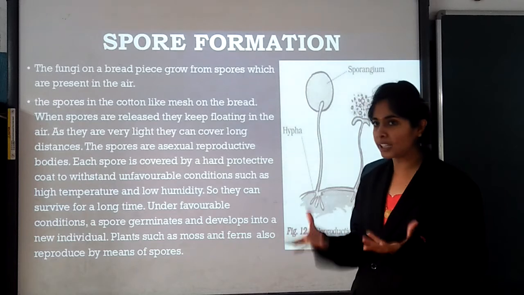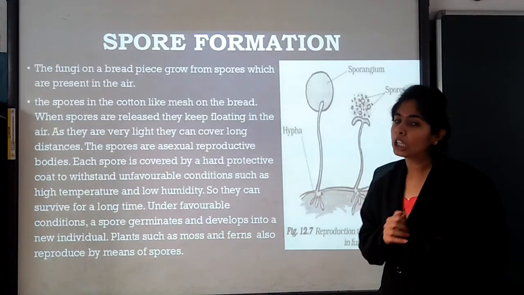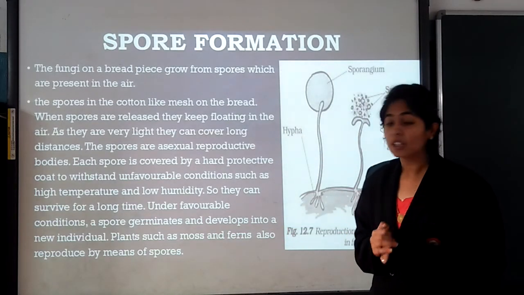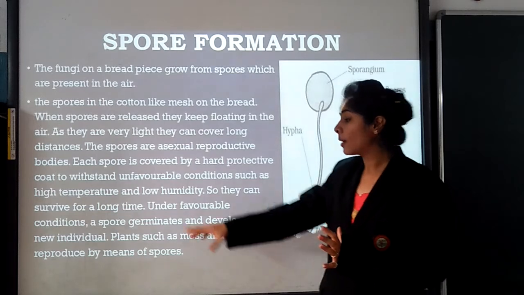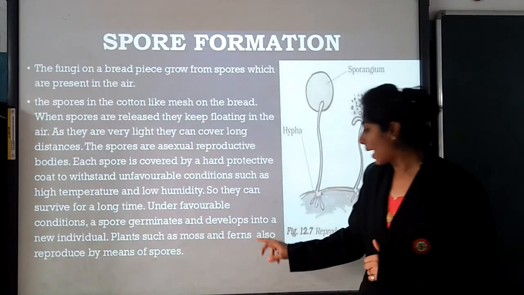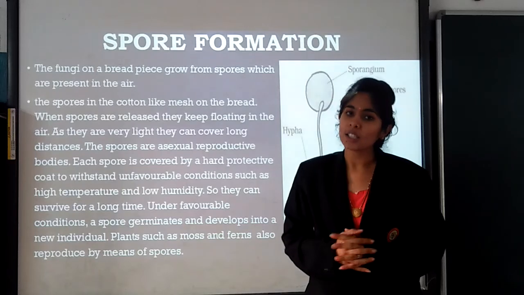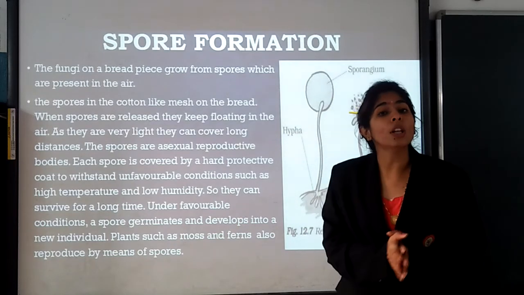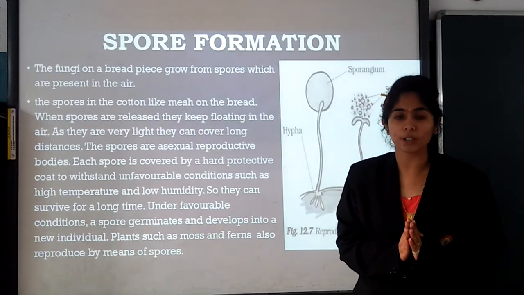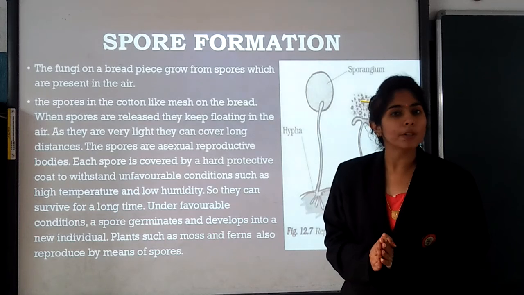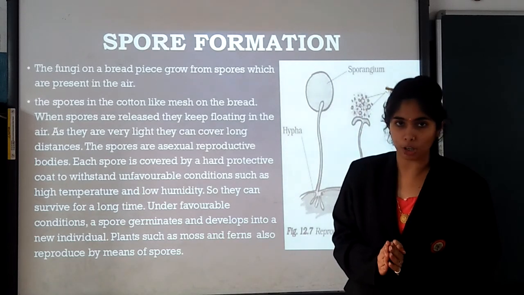A spore germinates and develops into a new individual. So in this way, the plants such as moss and ferns also reproduce by means of the spores. So this was all about the asexual reproduction. Now in our next video we will be studying about the sexual reproduction.